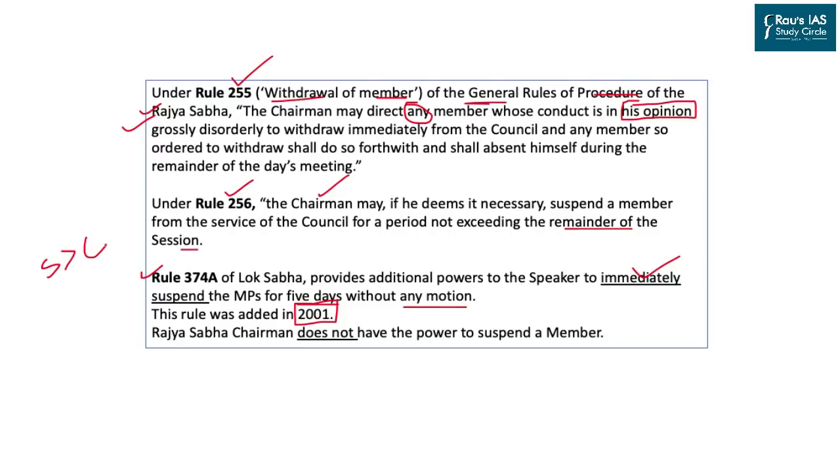And this has created a more disciplined outcome in the Lok Sabha, and it is desirable to bring this kind of provision in the Rajya Sabha as well. The Rajya Sabha chairman does not have the power to suspend a member immediately for 5 days or more. And this is the reason why most of the chairmen of Rajya Sabha, including the current vice president, have called for bringing reforms in the suspending powers of the presiding officer in the Council of States.